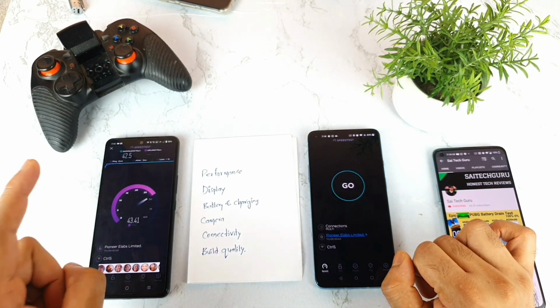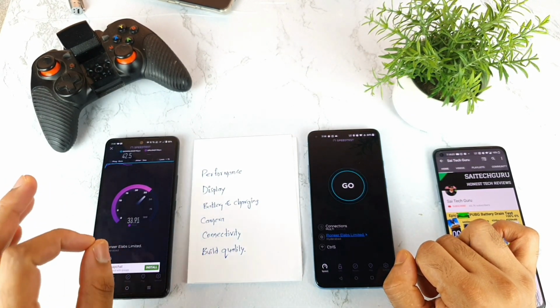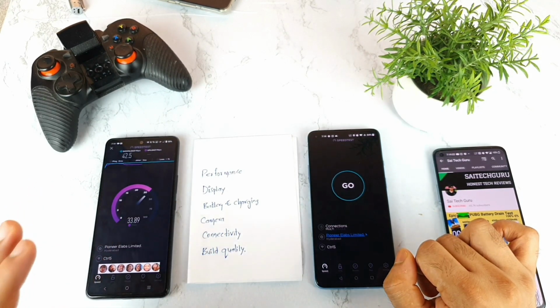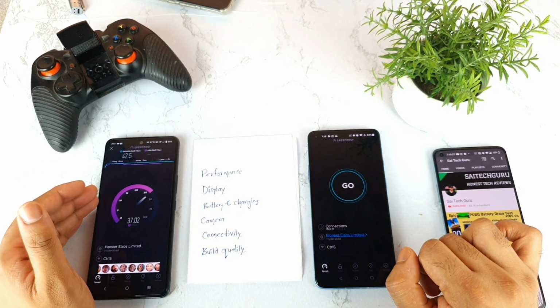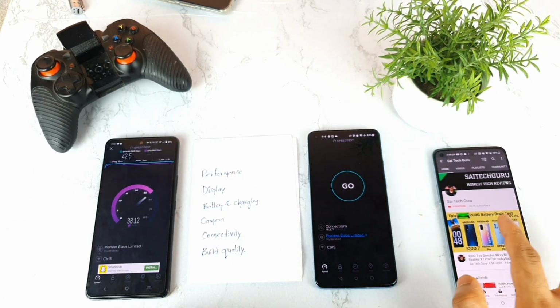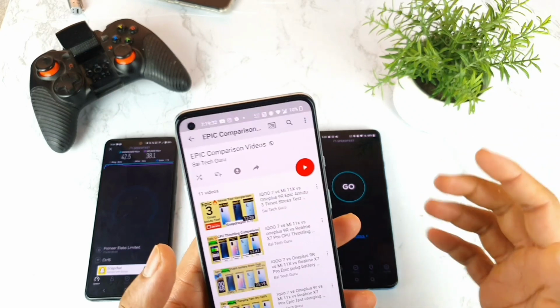I did use SIM 1, SIM 2, no change. I did reset APN settings, no change. I did change my location. There is no improvement in this phone, except in this phone I'm getting 4G Plus. In all the smartphones I did a 4G Plus comparison, which is the epic comparison, friends.